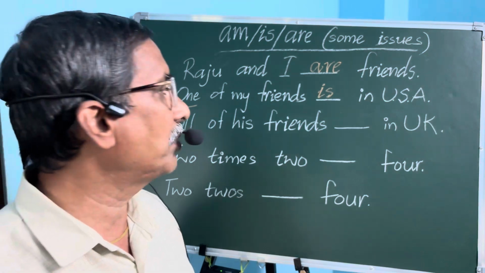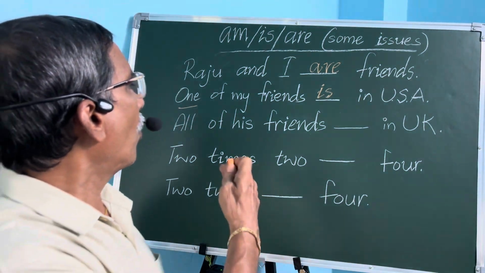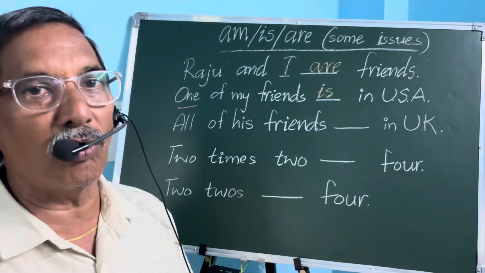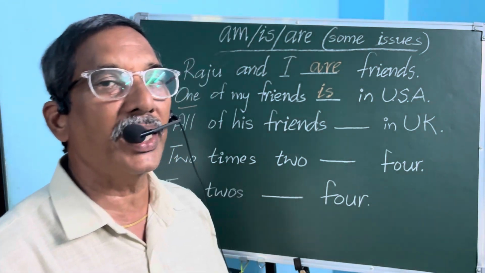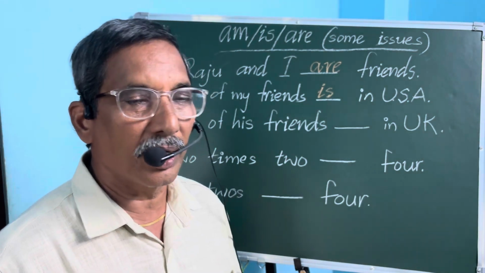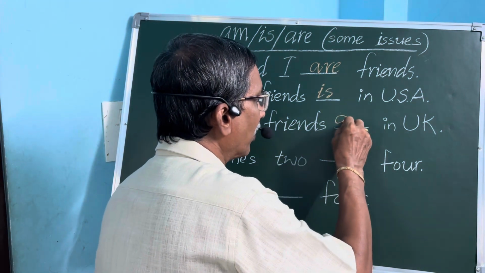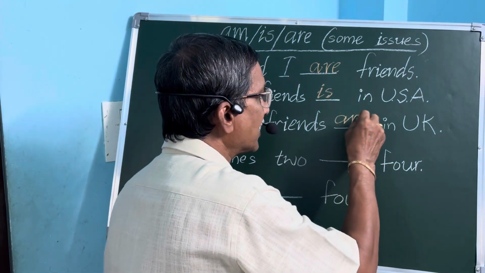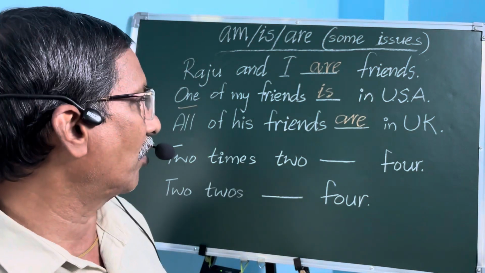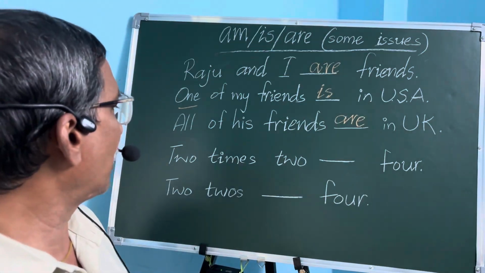So the verb is. Next, all of his friends, many friends. So plural. All of his friends are in UK. Next, come to the next one.